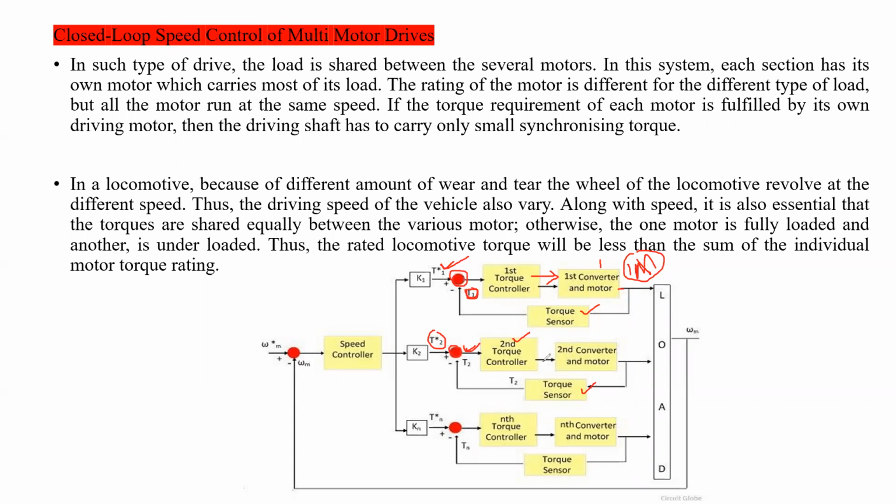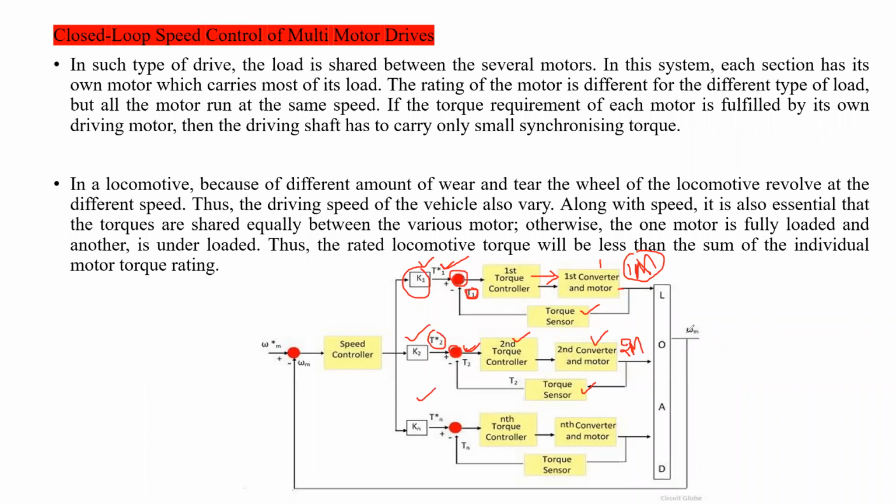Accordingly it will generate the signal to the converter circuit, and the converter will generate power for the second motor. Accordingly the speed is also adjusted. The same goes for the third, fourth and so on, up to the nth controller. Here we are taking some constant parameters, meaning reference values K1, K2 and Kn.